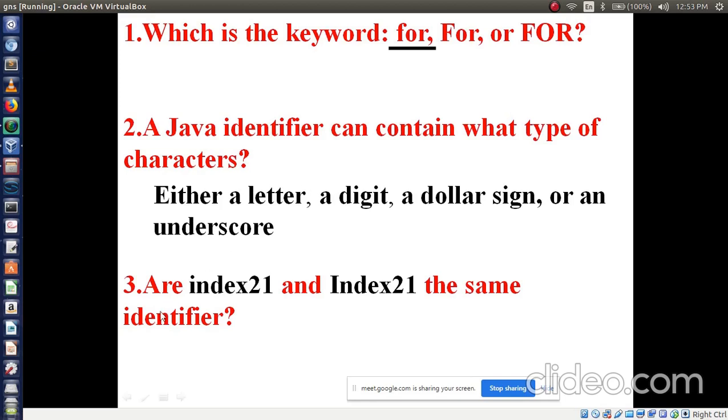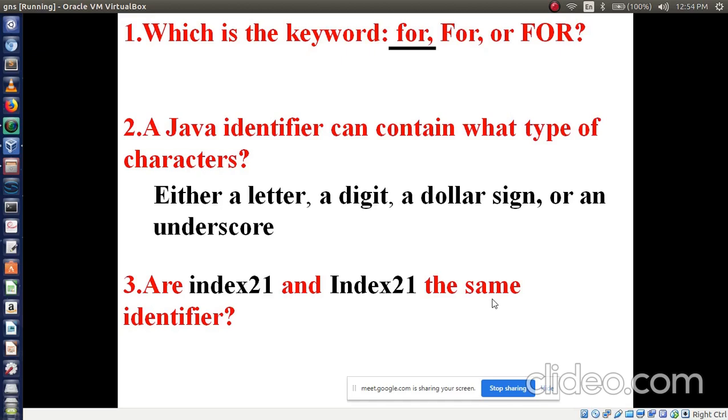Now in the third option, are index 21 and Index 21 the same identifier or different identifiers? Third option. I am reading index 21, both are same, no? Okay, so in the first, the first letter I is small, and in the second, I is capital.